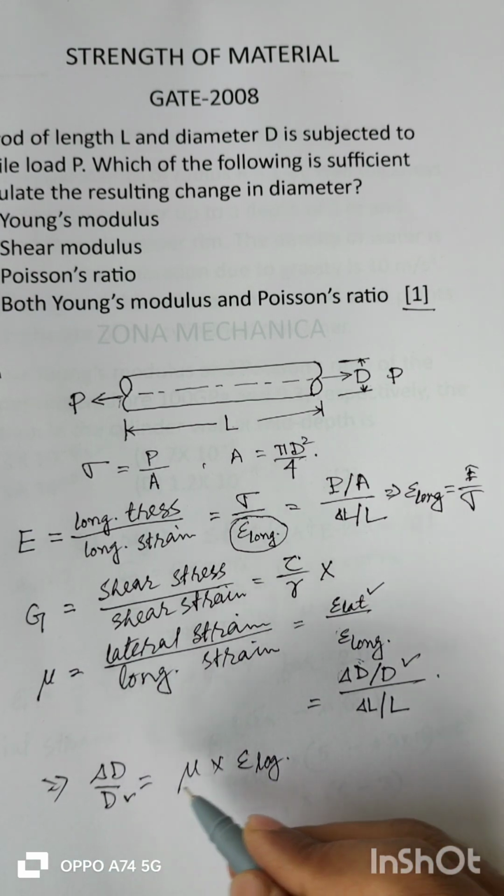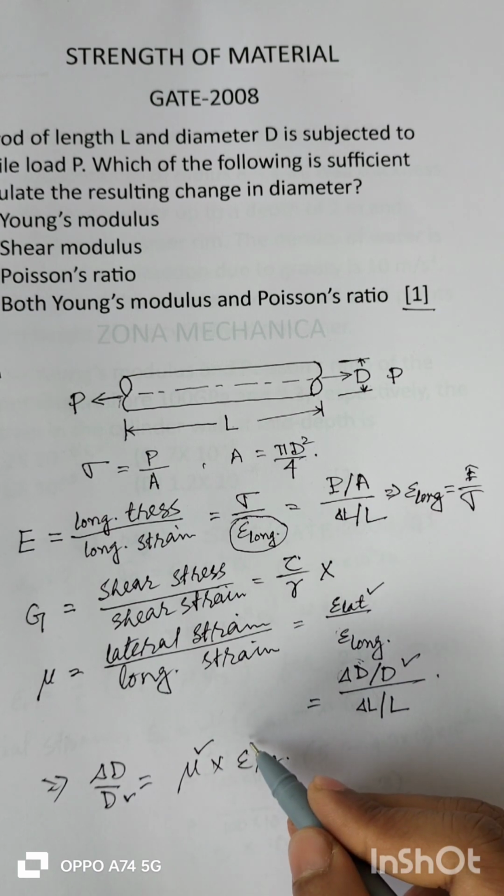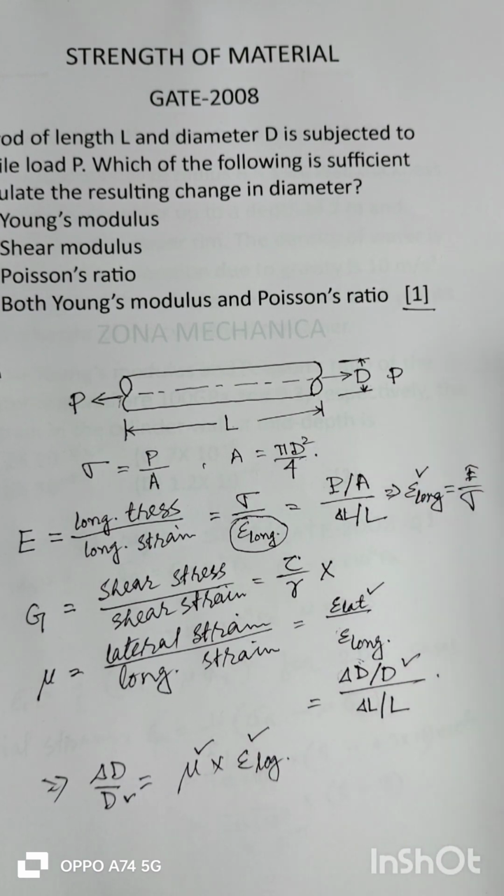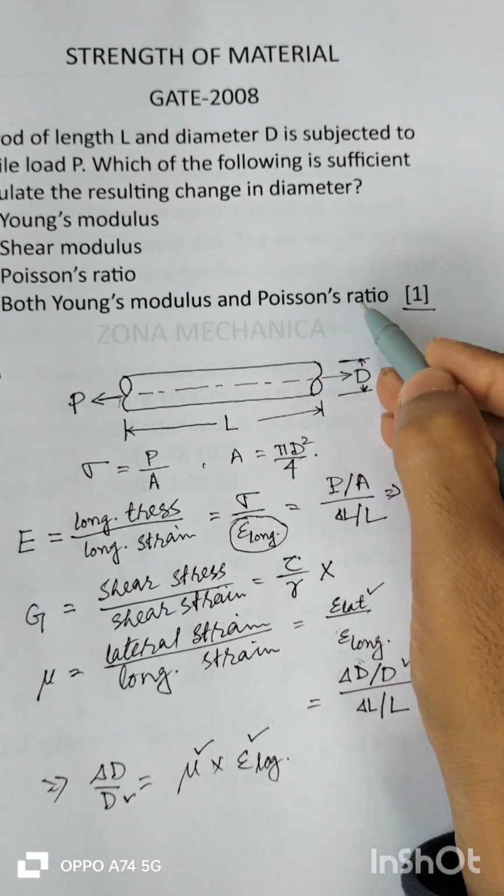So D is known, mu is known, and epsilon longitudinal we can find out from here, so we can find this delta D. So we need to know both Young's modulus and Poisson's ratio.